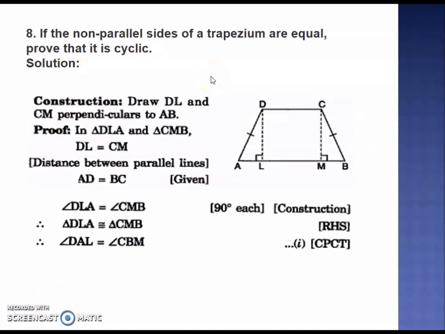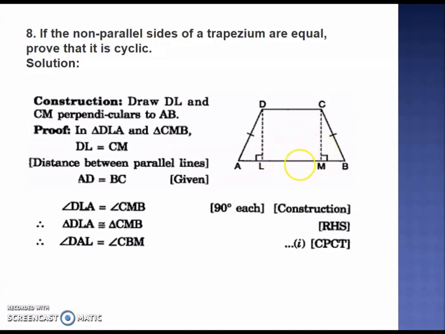If non-parallel sides of a trapezium are equal, then prove that it is cyclic. First, we will do a construction. We are given that this ABCD is a trapezium, which means that DC and AB are parallel to each other. And AD and BC, that is non-parallel sides, are equal in length. So AD and BC are equal. Now we will do a construction. We will construct two perpendiculars, DL perpendicular to AB and CM perpendicular to AB.